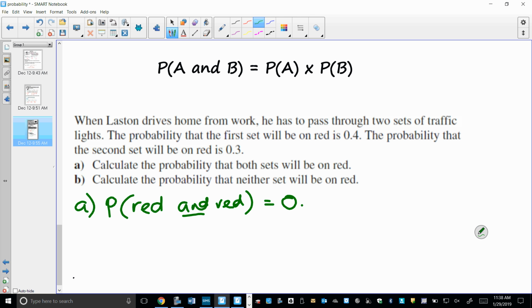So you're going to have 0.4 multiplied by 0.3. Be careful when you multiply decimals. This is not 1.2. It's 0.12. Because one does not affect the other. So if it's probability of A and B, you multiply the probabilities.